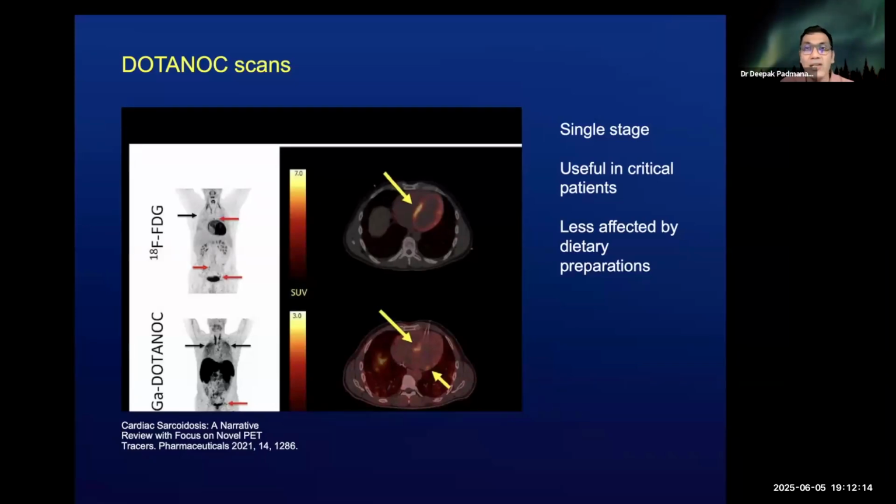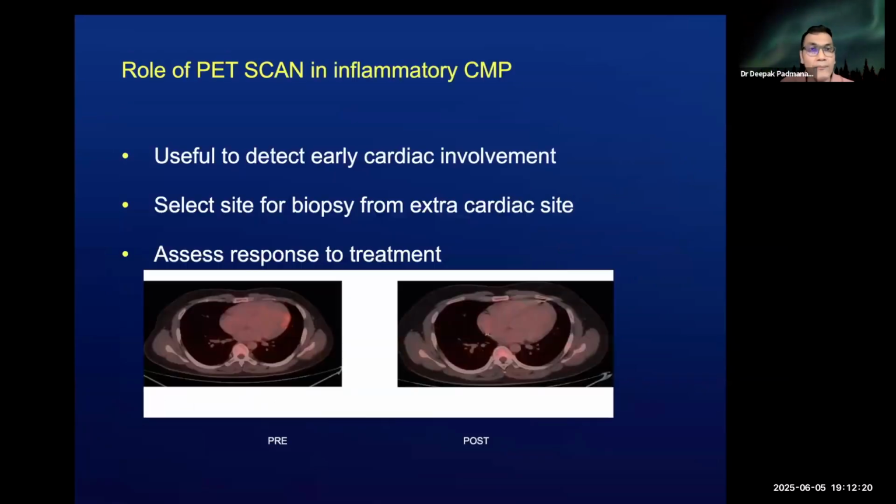use of the Dotanox scan, which is a single stage scan useful in critical patients and less affected by dietary preparations, is very useful. In inflammatory cardiomyopathy, therefore, it is useful to detect early cardiac involvement. It is useful to select a site for biopsy, and it's also useful to assess response to therapy.